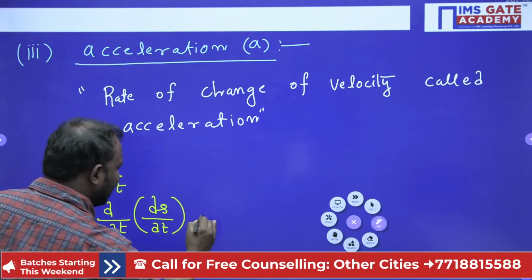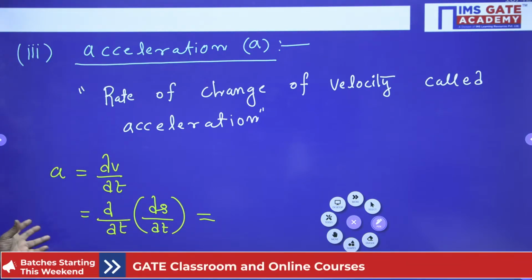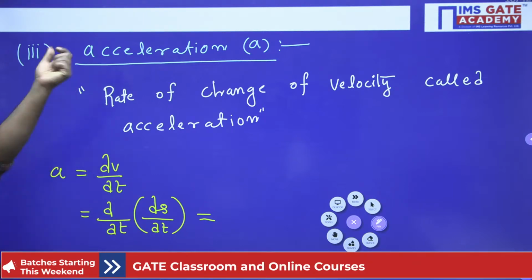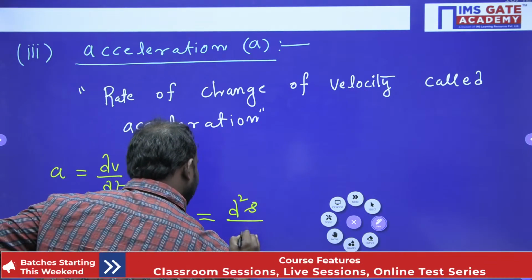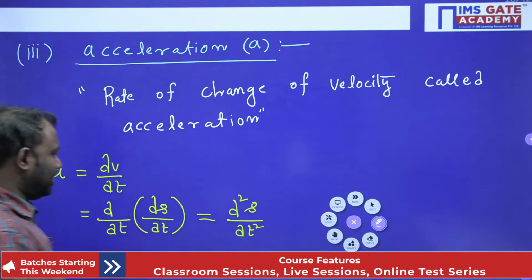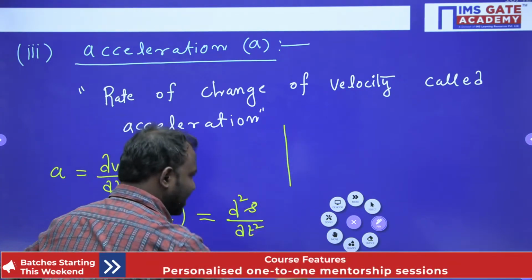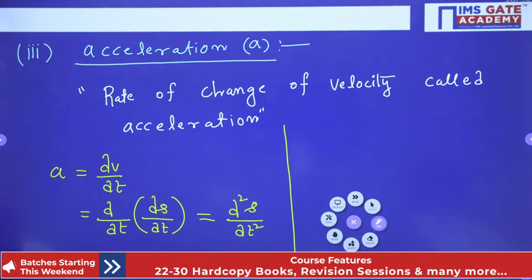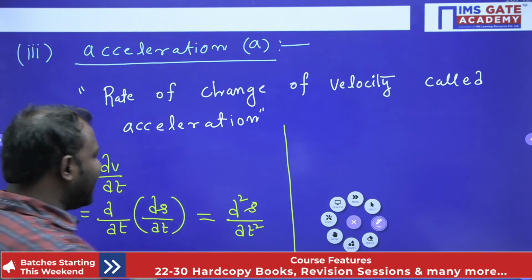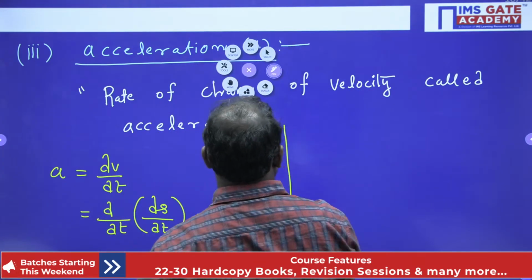Finally I can write my acceleration is equal to d square s by dt square. Yes guys, hope you understand. Clear everybody?